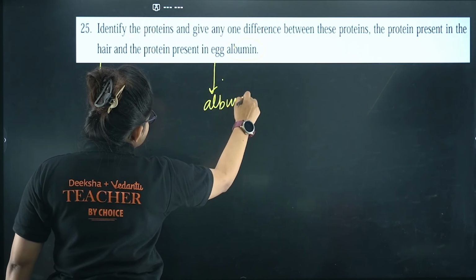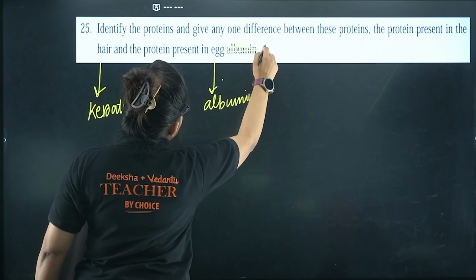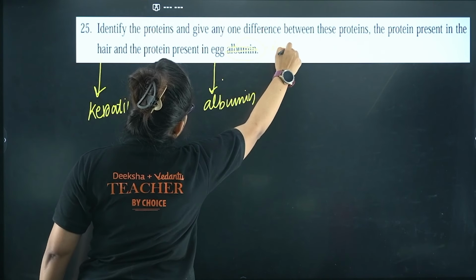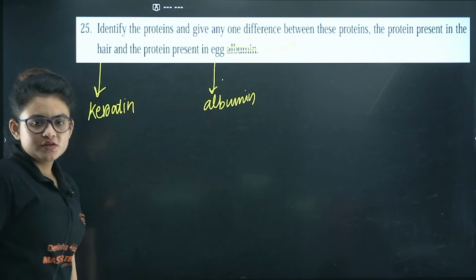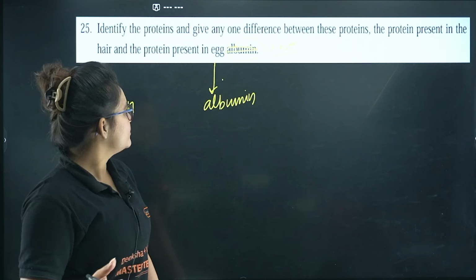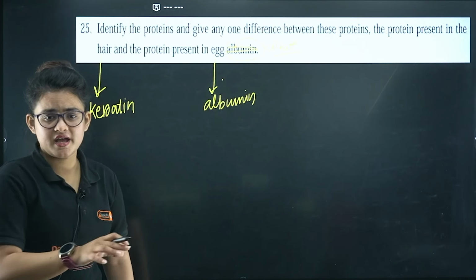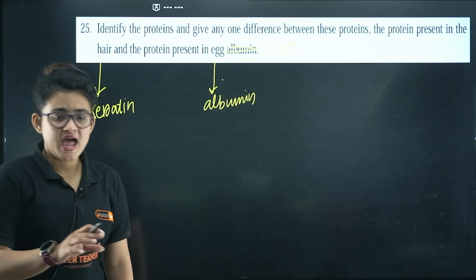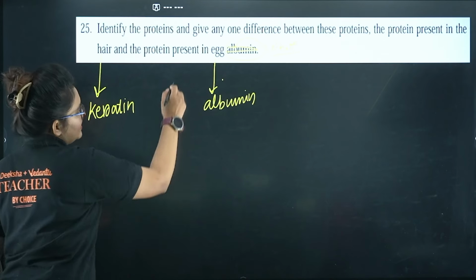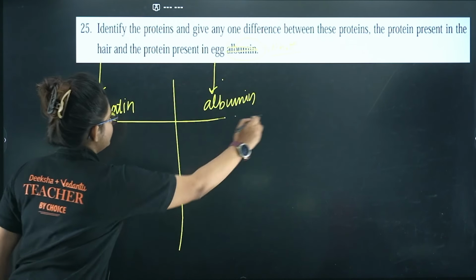The question should be given as egg white. It's directly taken from the model paper itself. So just a small correction, it should be taken as egg white, and the protein present over there is albumin. So the first difference I can make between keratin and albumin, right?